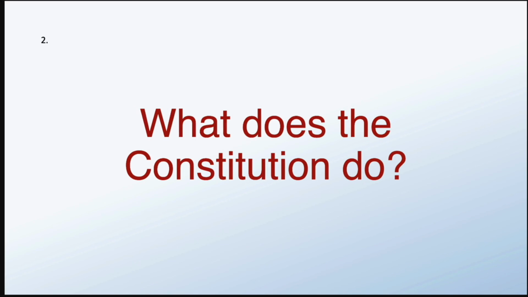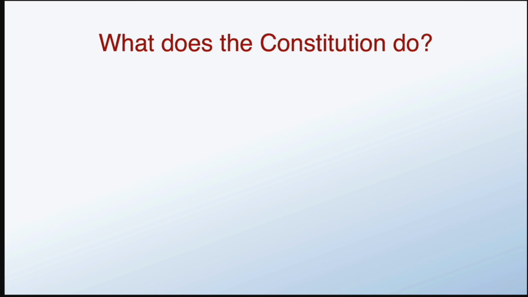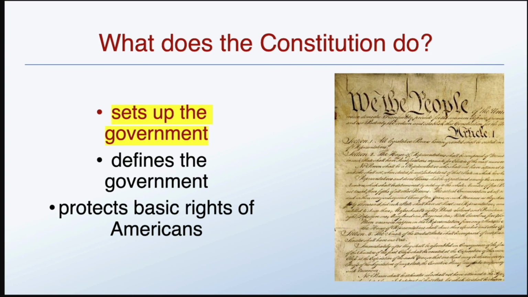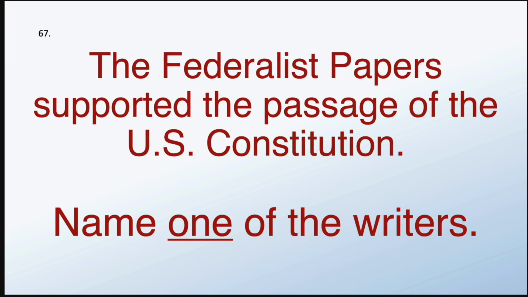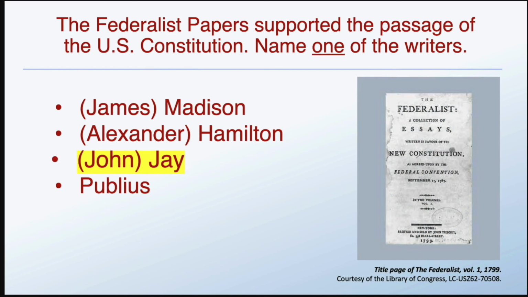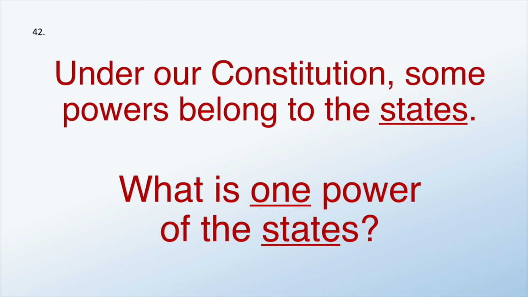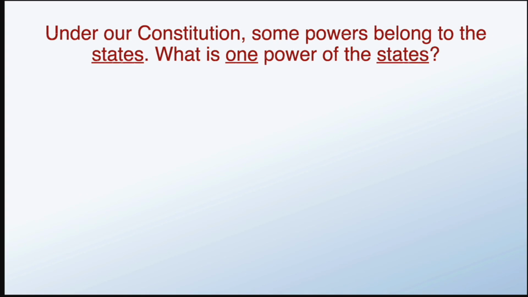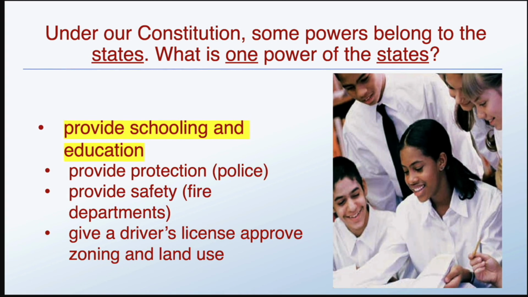What does the Constitution do? Sets up the government. The Federalist Papers supported the passage of the U.S. Constitution. Name one of the writers. John Jay. Under our Constitution, some powers belong to the states. What is one power of the states? To provide schooling and education.